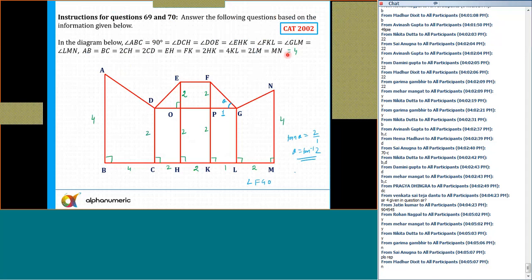Here the ratio of the sides are given, so I can assume this to be 4. And we can find out the relationship that KL is equal to 1 and this is 2. So EP is 2, PZ is equal to 1.